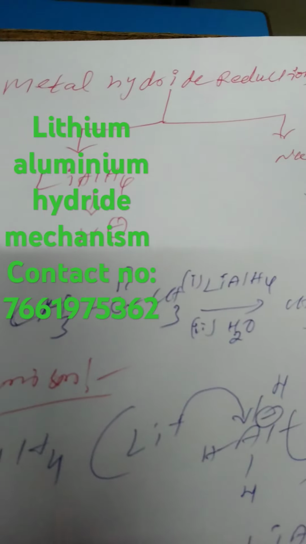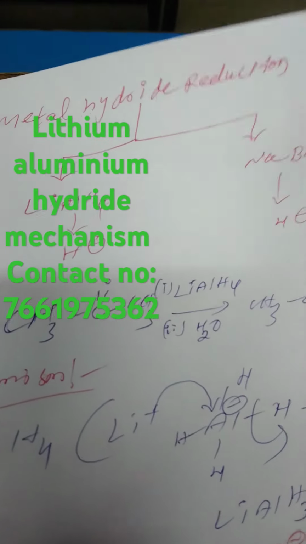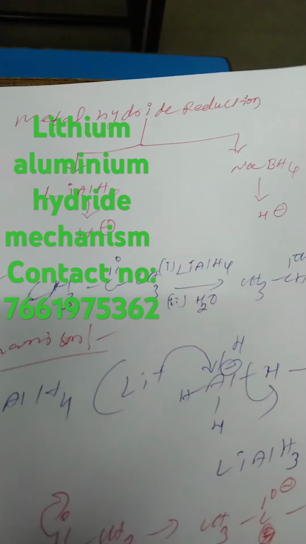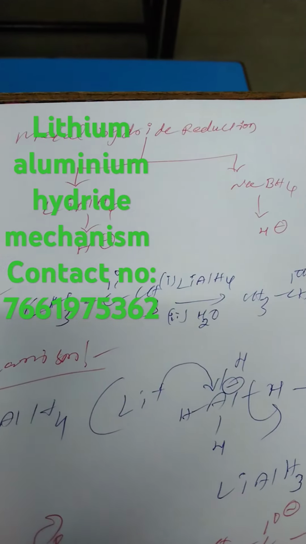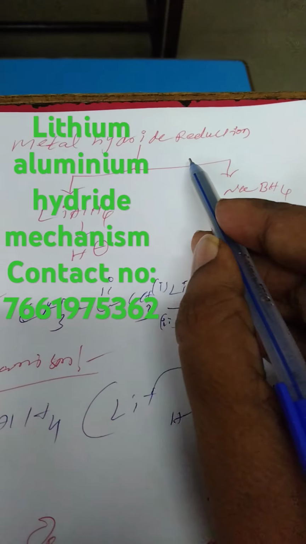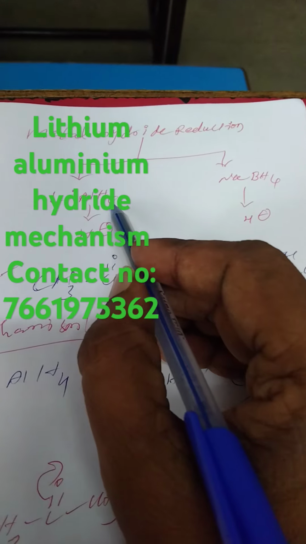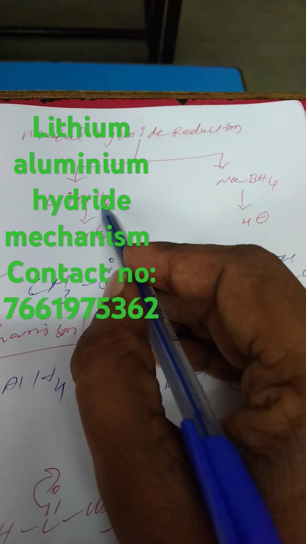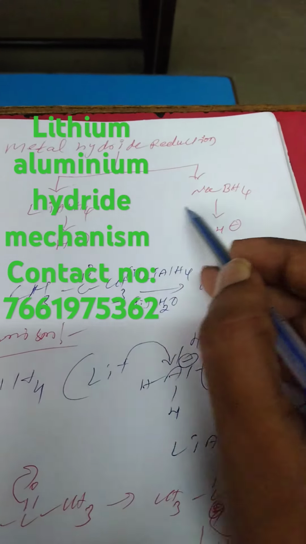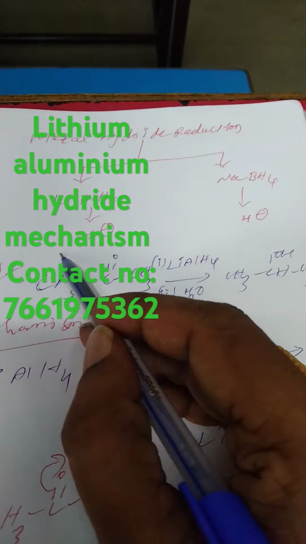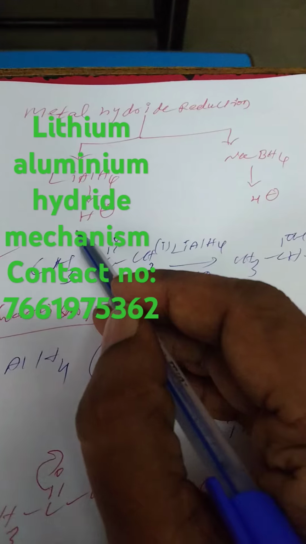Dear students, in this scenario, mainly I discuss strong reducing agents, metal hydride reduction. Generally, these reagents are used on carbonyl compounds, aldehydes, ketones. Lithium aluminum hydride and sodium borohydride produce H minus. H minus is nothing but the hydride ion.